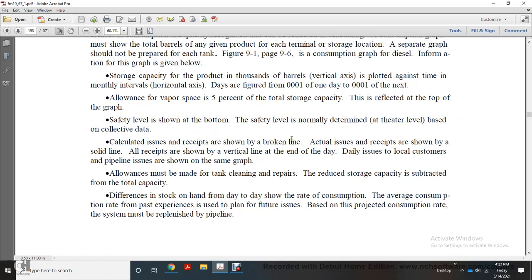Calculated issues and receipts are shown with the broken line. Actual issues and receipts are shown by the solid line. All receipts are shown on the vertical line at the end of the day. Daily issues, local customer issues, and pipeline issues are shown on the same graph. Allowances must be made for tank cleaning and repairs, which reduce storage capacity, and are subtracted from the total capacity. The difference in stock on hand from day to day shows the rate of consumption. Average consumption rate and past experience are used to plan future receipts and issues based on the projected consumption rate.